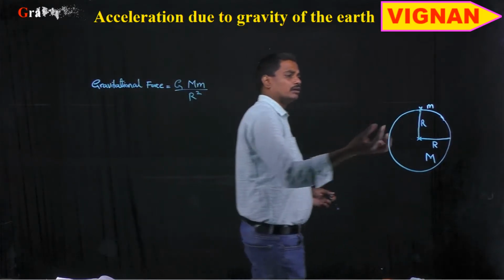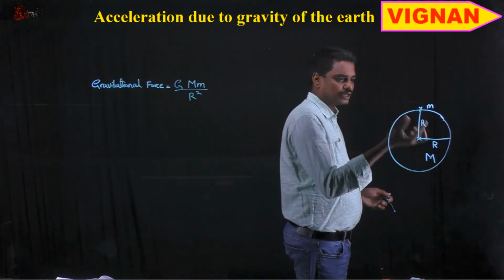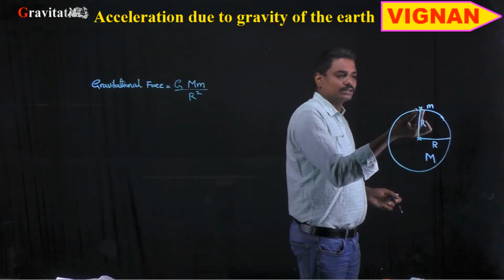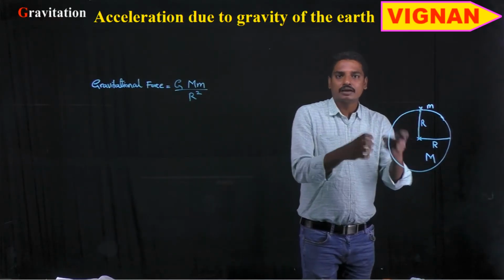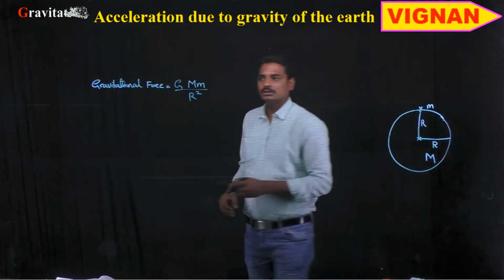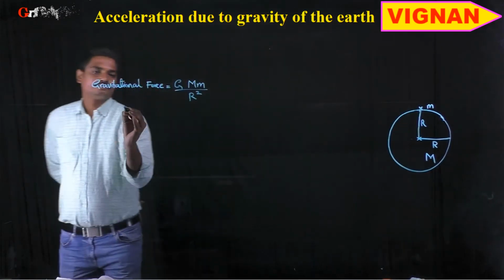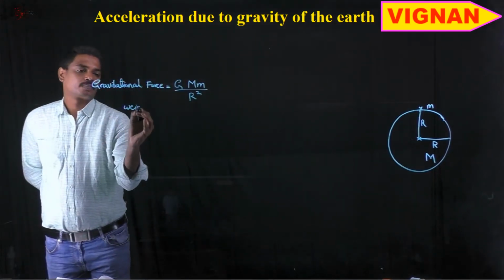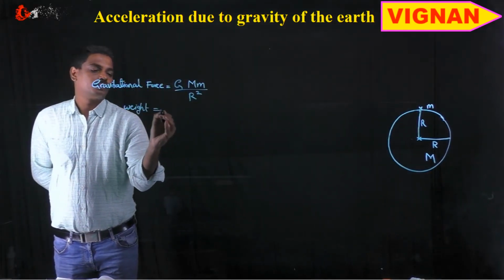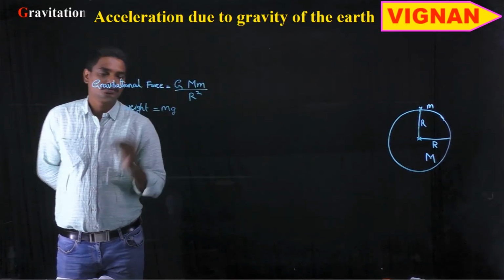When this body is placed on the surface of the planet, there is another force acting, which is the weight of the body acting downwards. The weight of the body is nothing but mg.